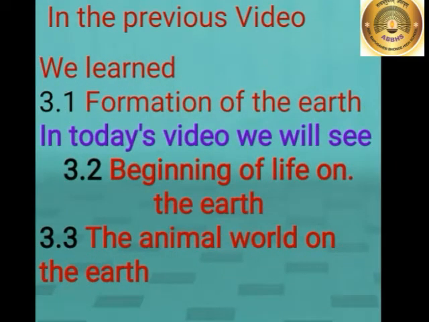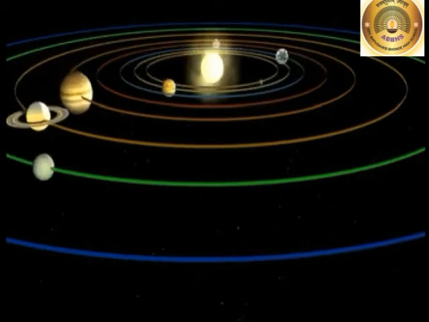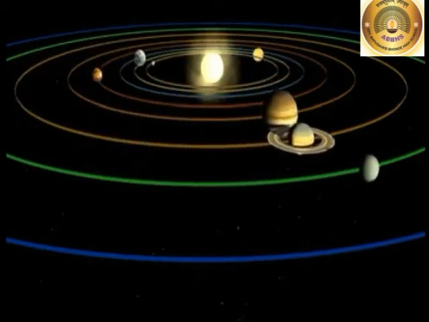Children, in today's video, we will see the beginning of life on the earth and the animal world on the earth. This splitting created the sun and the planets.